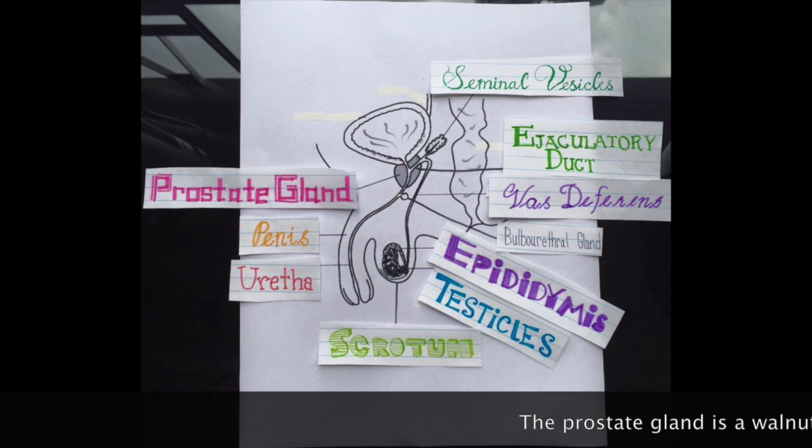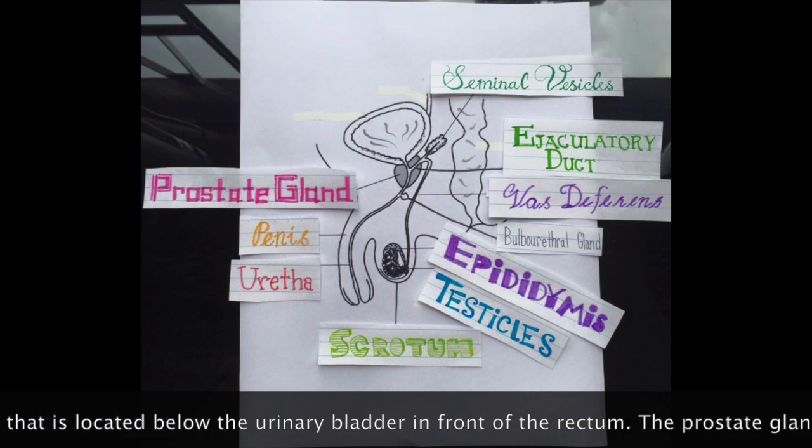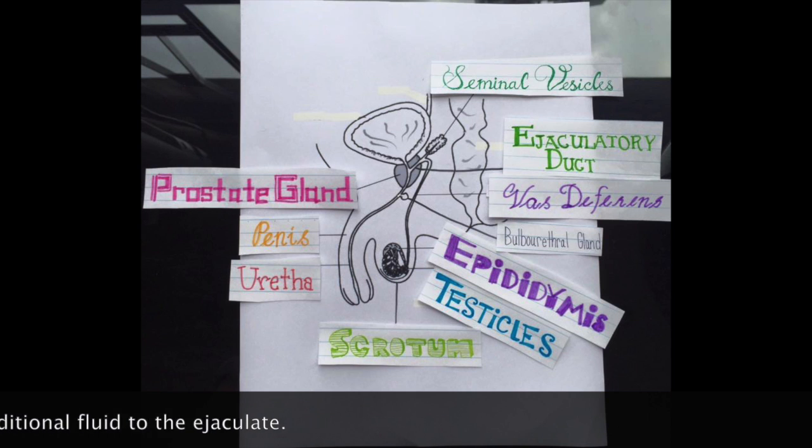The prostate gland is a walnut-shaped structure that is located below the urinary bladder in front of the rectum. The prostate gland contributes additional fluid to the ejaculate.